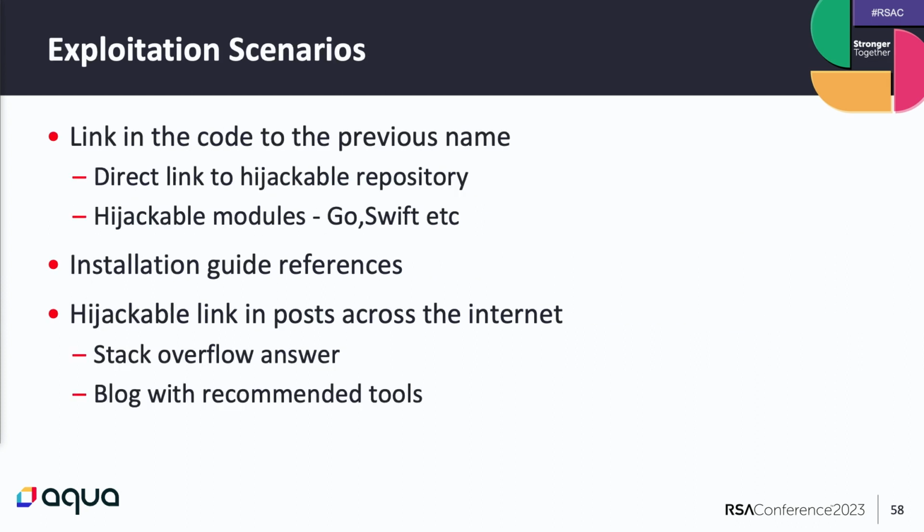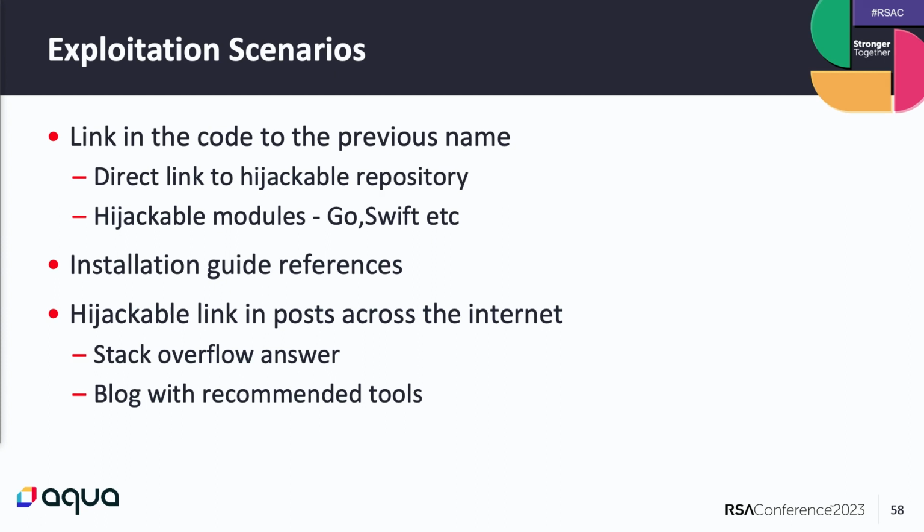Let's take a look at some exploitation scenarios. A link in the code to the previous name. This can happen when in the code itself there is a reference to a GitHub repo that is vulnerable to repojacking. It can be to download the resource, which we'll see an example of soon, or in a Go module file as a Go import module. Installation guide references. This can be when in a README instructions, it points to the URL of the repository, but when the organization changed its name, they forgot to change the README instructions. We'll see an example of this as well.